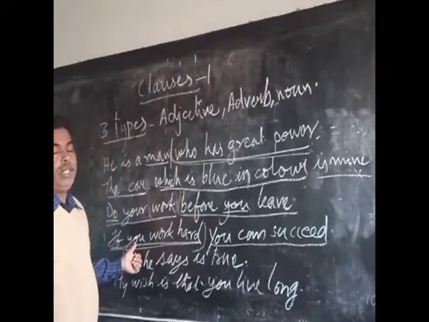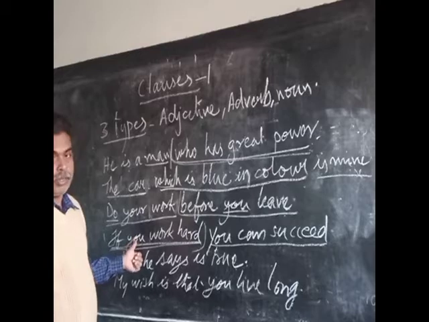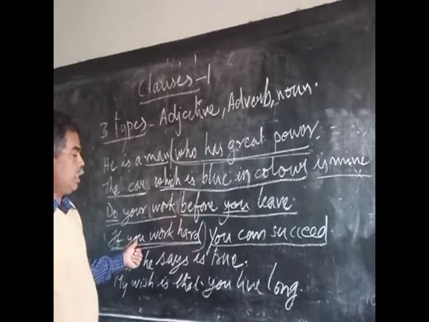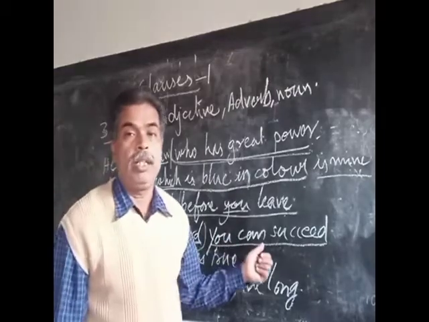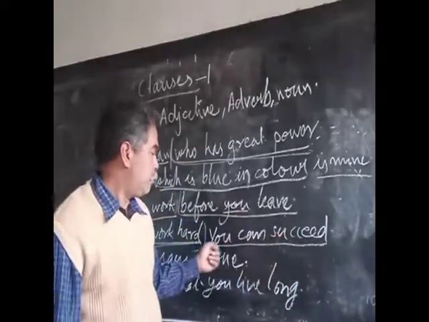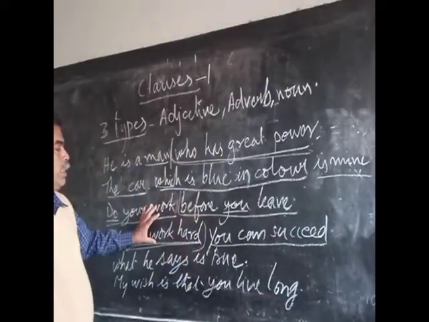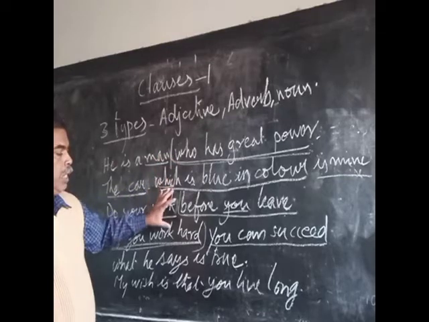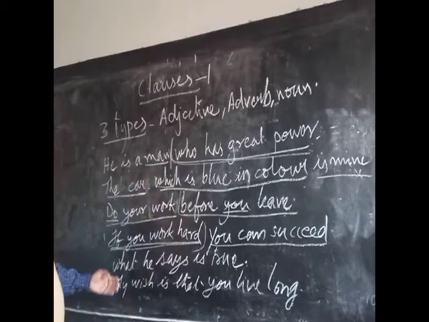So this is again an adverb clause. And among the varieties of adverb clauses, it comes as a conditional clause. Adverb clause of condition. So that is about adverb clause. This is about adjective clause. And now we are going to see about noun clause.